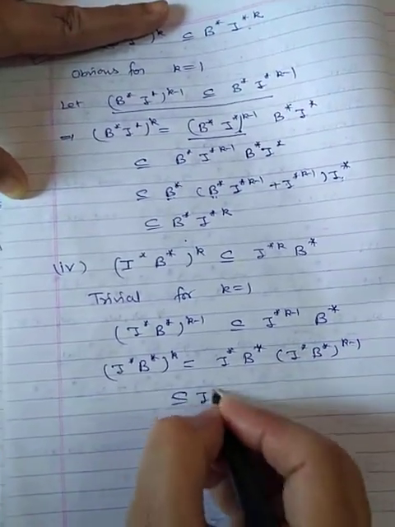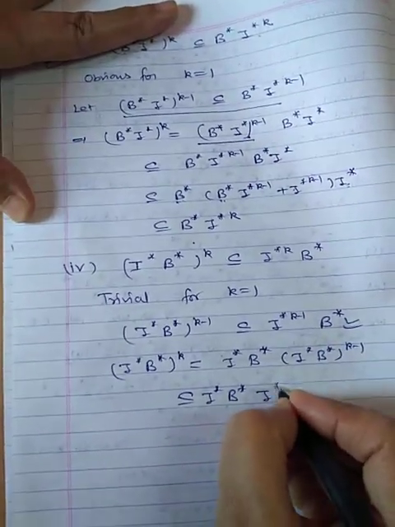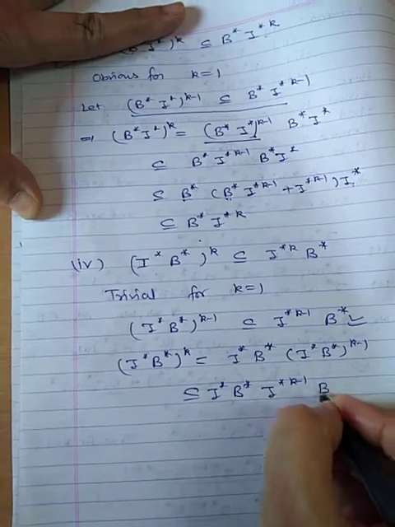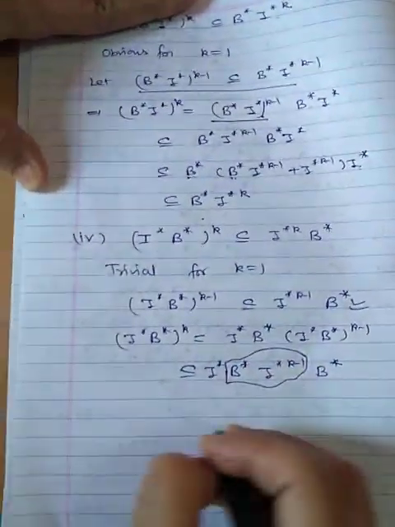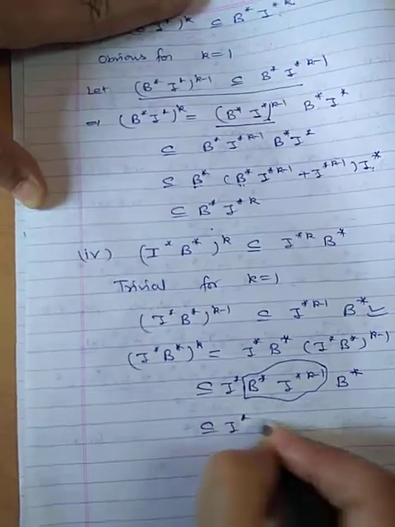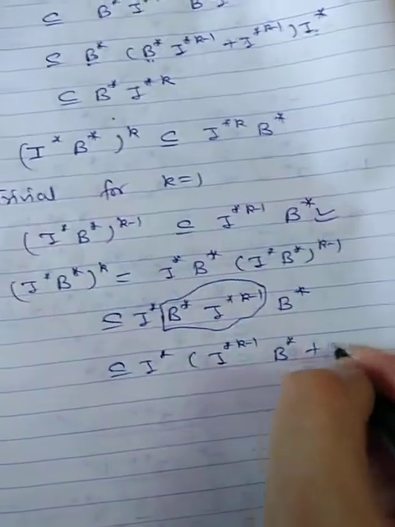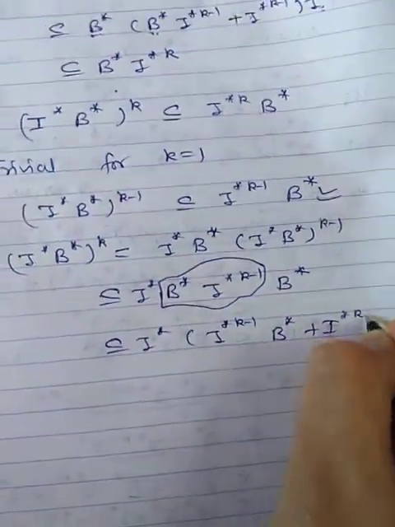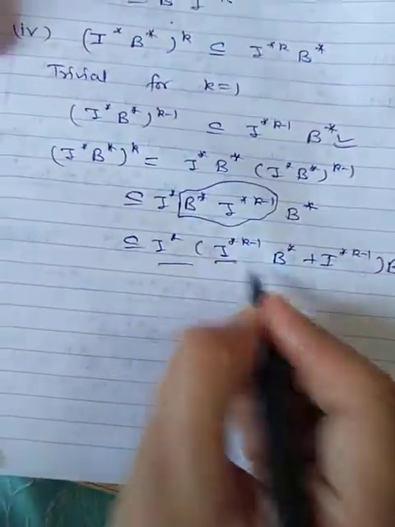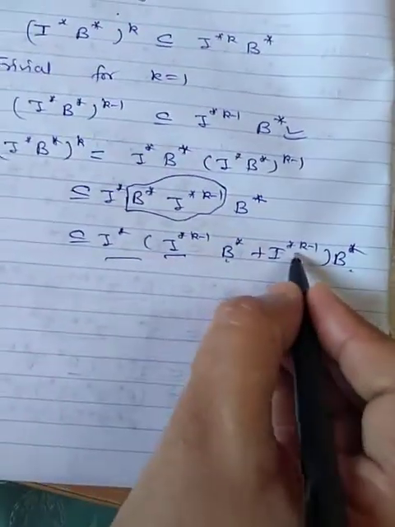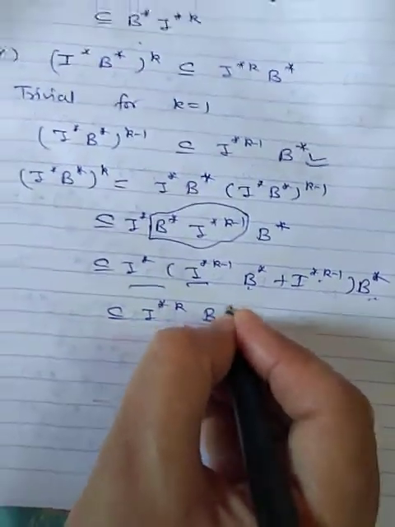So this will go into I star B star, and we use this. This is I star to the power k minus 1 B star, and for this expression we make use of part 2. So this is I star k minus 1 B star plus I star k minus 1 B star, and now you can see this is I star to the power k into B star. So this lemma is complete.